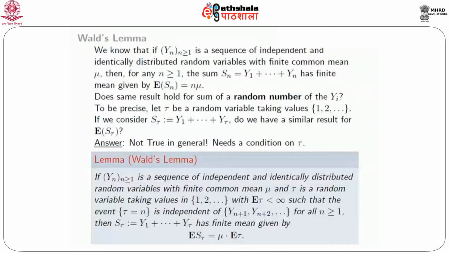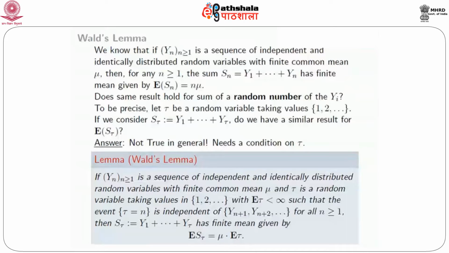That will certainly mean that this condition is satisfied, that is, the event tau equal to n will be independent of yn plus 1, yn plus 2, etc., for all n greater than or equal to 1. Of course, this would also be true when tau is completely independent of the whole sequence y. Anyway, if tau satisfies this property, then the result is true.